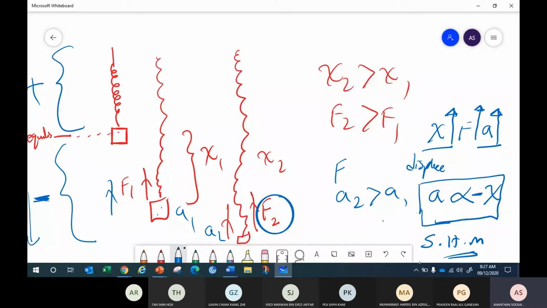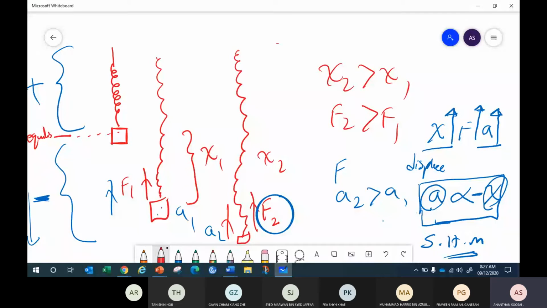Because the acceleration of the system is directly proportional to the negative of the displacement. So what is meant by simple harmonic motion? A type of oscillation where the acceleration is directly proportional to the displacement, but acts in opposite direction. Or you can say acceleration is directly proportional to displacement, but acts towards a fixed point. The acceleration is always directed to a fixed point.